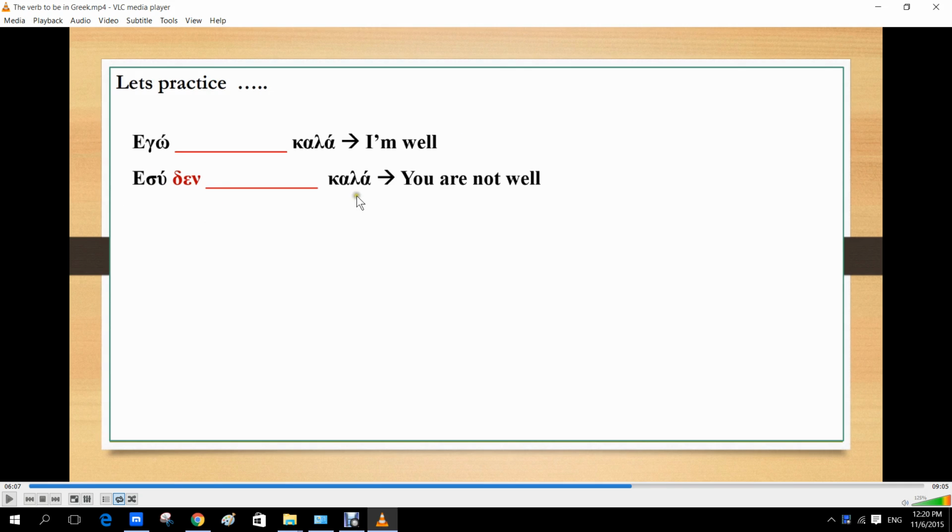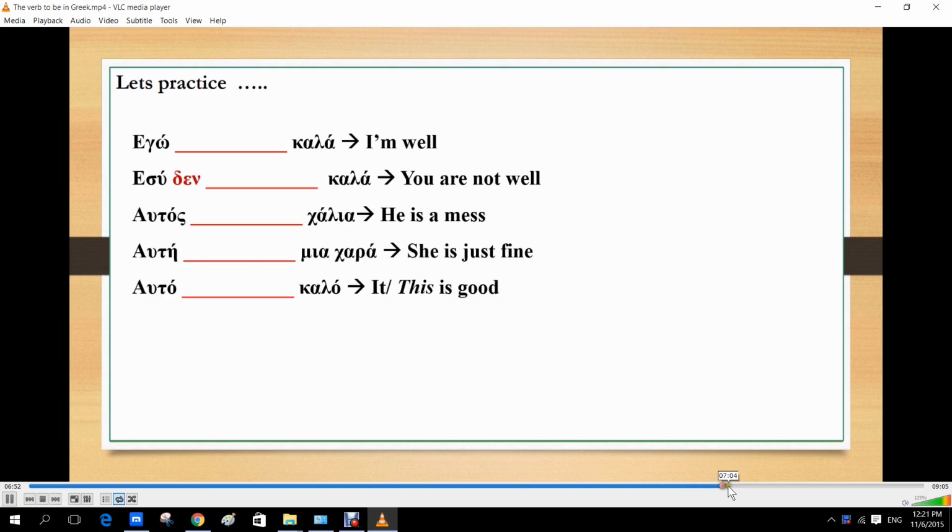Εσύ δεν είσαι καλά. Notice here that we've used δεν, so not, you're not well. Αυτός είναι χάλια, which means he's a mess. So χάλια is used if you really think that this guy, well, he looks like a mess. And αυτή είναι μια χαρά. She is just fine. Αυτό είναι καλό.